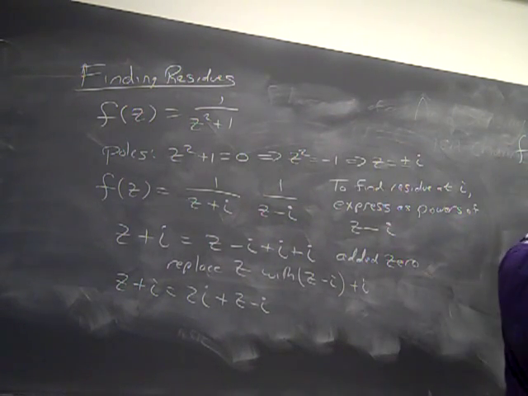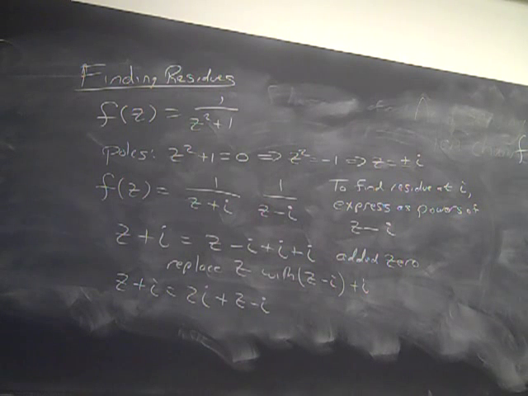But what's really going on here is, if I expand 1 over z plus i, let's call that function g of z, then it's g of i plus g prime of i times z minus i, because I'm expanding it at i. That's what I would get if I do the series expansion. Well, all I have to do is plug in i.